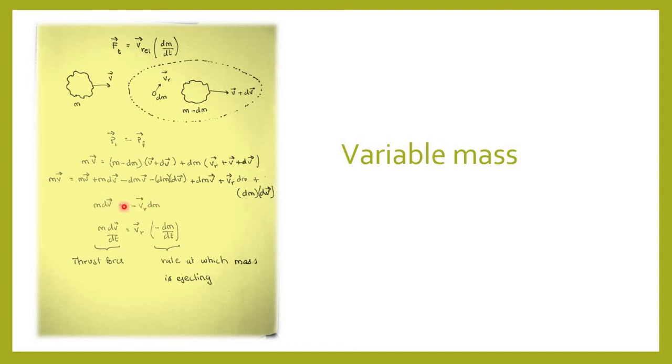Dividing both the sides by dt, we get mdv by dt equals vr into minus dm by dt. So this term to the left is called thrust force. And this term, that is minus dm by dt, is nothing but the rate at which the mass is being ejected. So now you take up an exercise of finding the exhaust velocity of gases in a rocket propulsion. Proceed in the same manner and you'll be getting the answer.